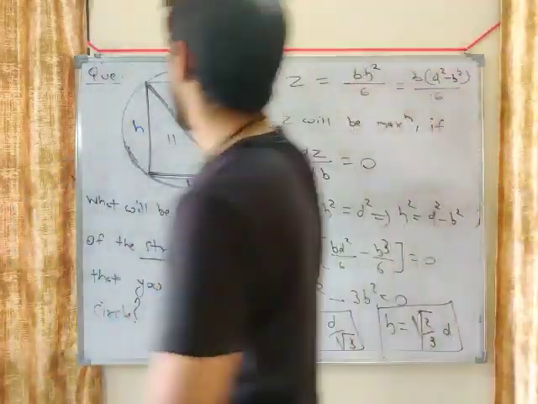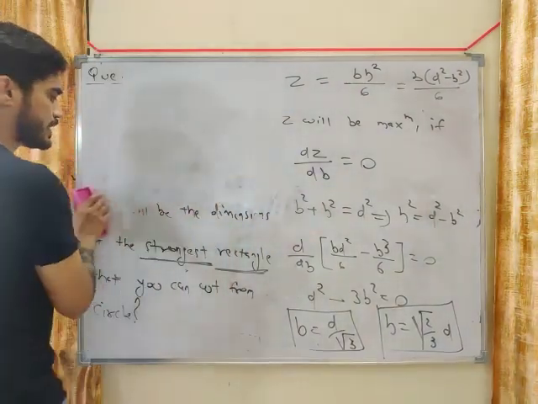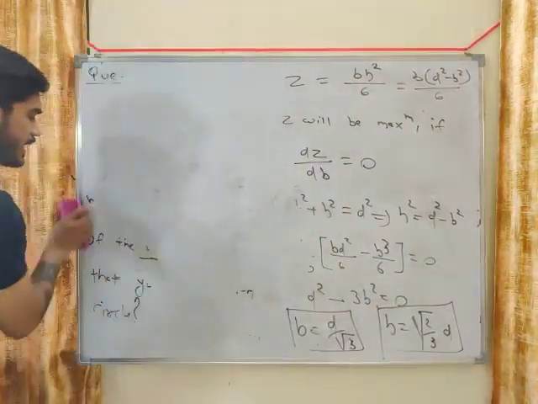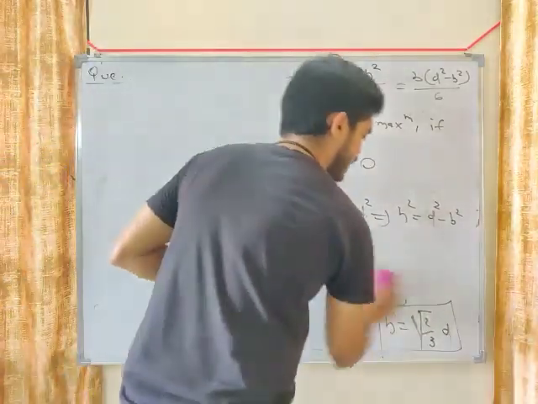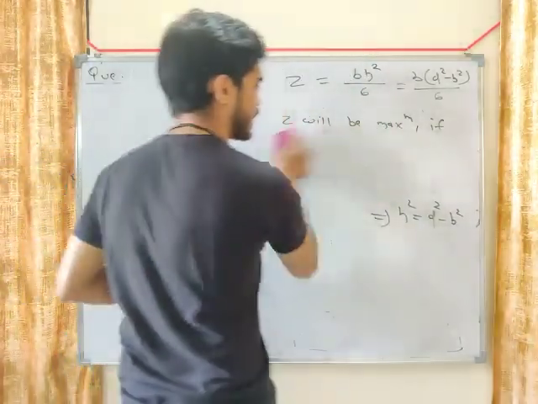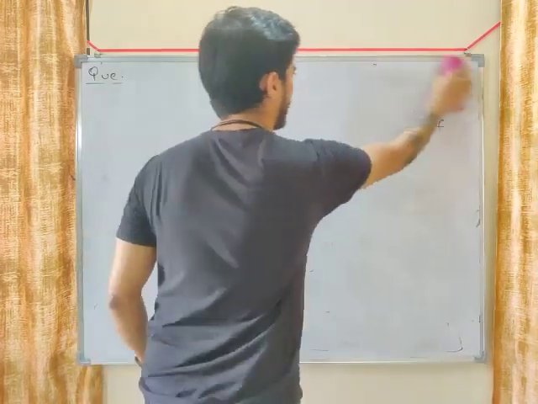Okay, another problem we will see based on section modulus, and this is another very important problem. This is also usually asked in exams.